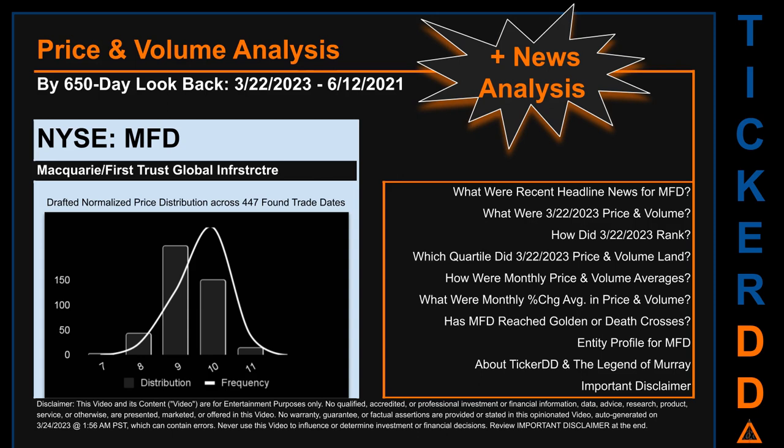The chart shown on this page is our initial attempt at studying the price for MFD after dynamically normalizing price distribution across those discovered trade dates. The bar chart is the generated distribution and the overlaid line graph, if it is generated, is the frequency of the prices on the x-axis. We will enhance this look-through as our AI model progresses in the next iteration. Remember that this is just a drafted, in progress, observational model to best fit abstracted third-party data into various opinionated views. Before we jump into price and volume analysis, let's look at recent headlines for MFD.